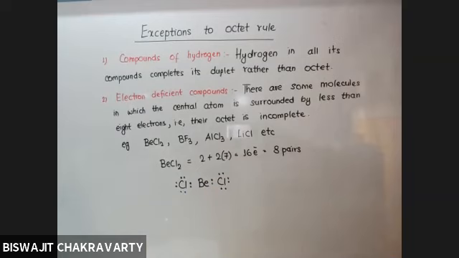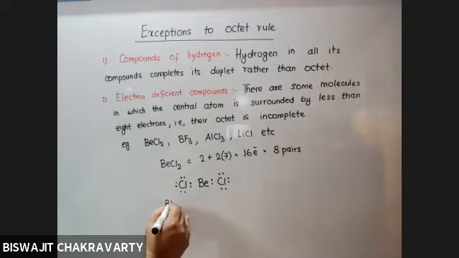How many electrons do you find around the beryllium? Tell me. Sir, 4. Only 4. And you cannot cancel off this pair to bring in here as we could do for oxygen, because oxygen can show double bond, chlorine cannot, as it is halogen. So beryllium has got only 4 electrons even after sharing the electrons. So it is electron deficient in nature, but still it exists in nature.